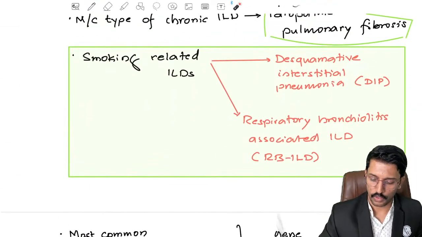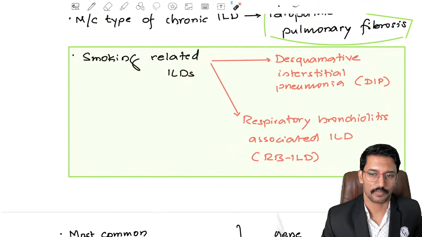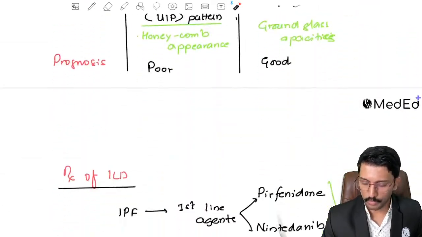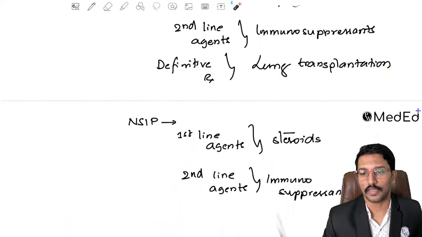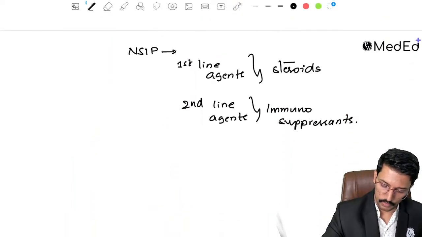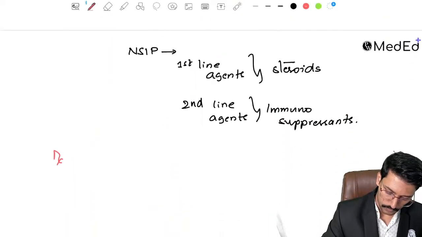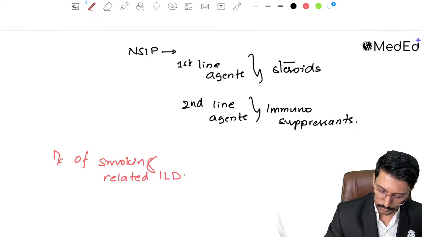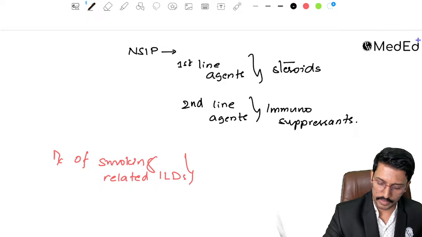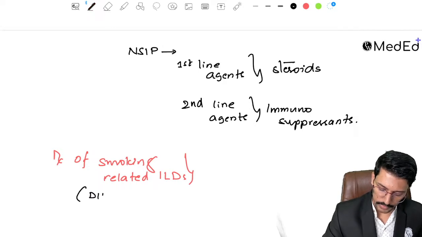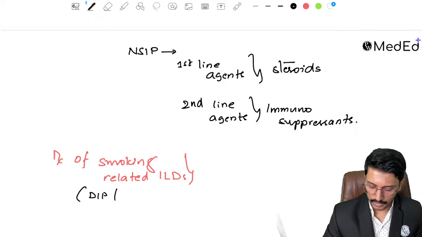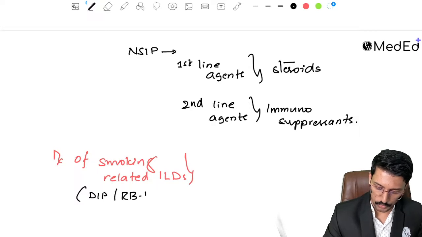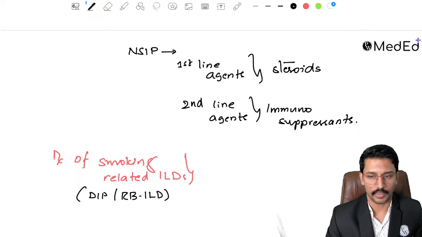Okay, last point that I can anticipate from the ILD is they might ask you, what is the drug of choice, or how do you treat these smoking related ILDs? Pretty simple, guys. Quit smoking, and they show excellent response to steroids. Now what ILDs come under this heading? I have already told you, right? This is an important MCQ point. Smoking related ILDs, what comes under this? Desquamative interstitial pneumonia, DIP, and respiratory bronchiolitis associated ILD, or RB-ILD, right?